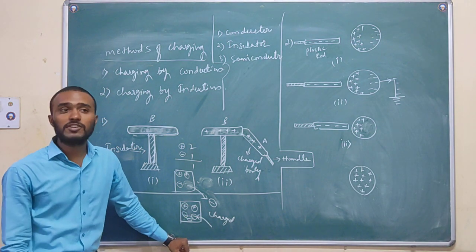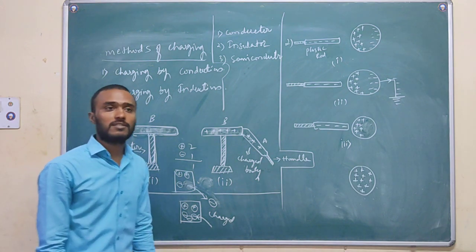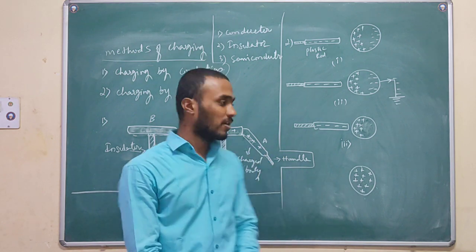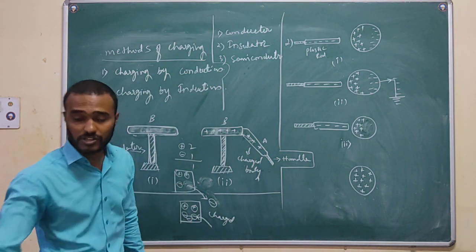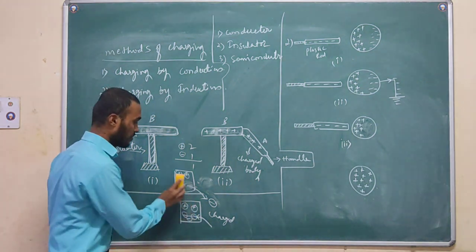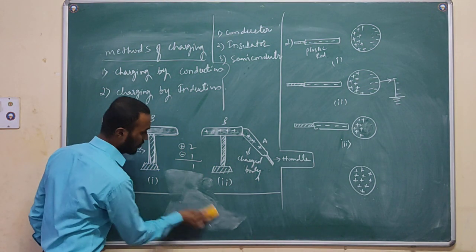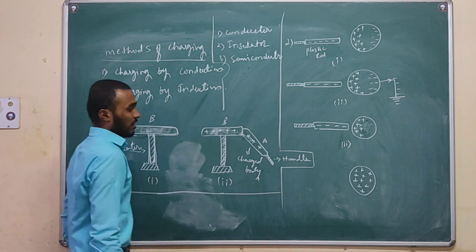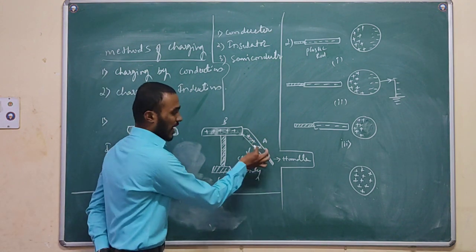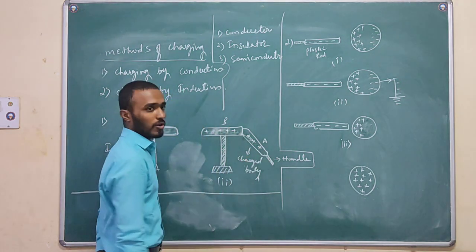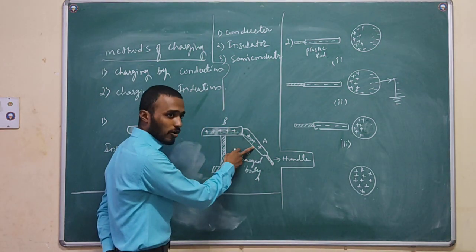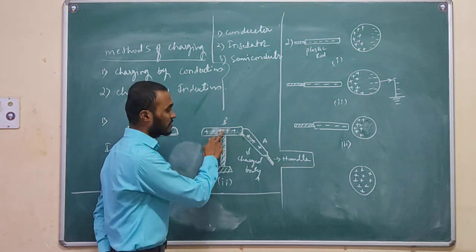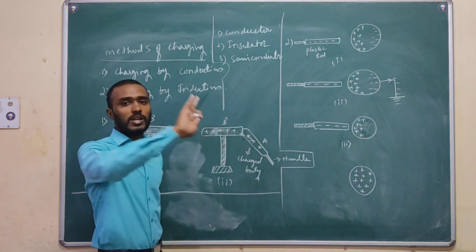Charging. Deficiency or excess of charges in a body turns an uncharged body into a charged body, right? So this is the thing: deficiency or excess of charges in a body makes the body charged. Now see, when I touch the charged body to the uncharged body, if it is a positively charged rod, this positively charged rod attracts all the negative charges from this body. This body becomes only positively charged.